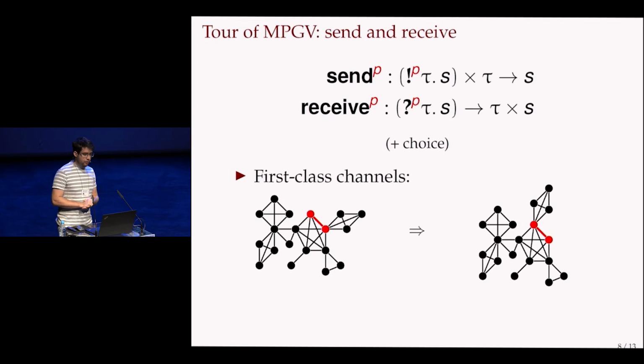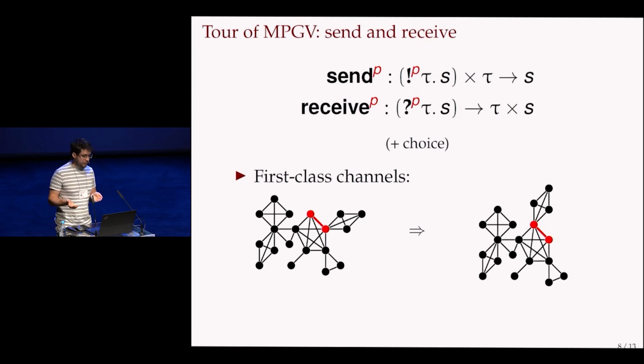And if you're allowed to send channels as messages, that also has an effect on the shape of the configuration. Here we see that two processes are trying to communicate, and the process is going to send its connection to the other session, and that changes the shape a bit.